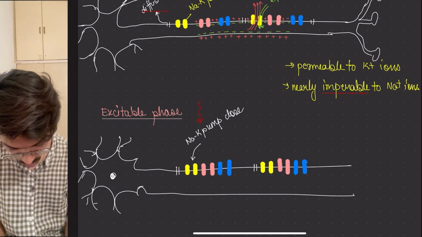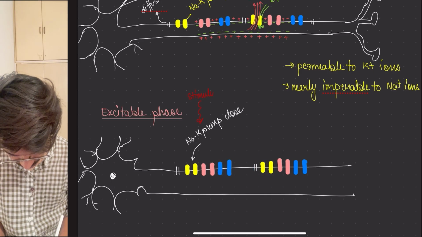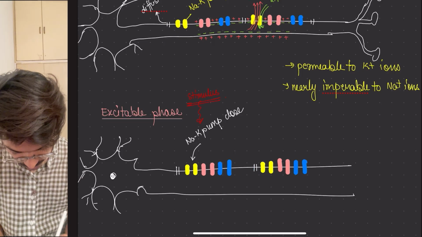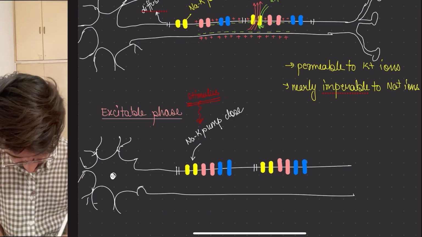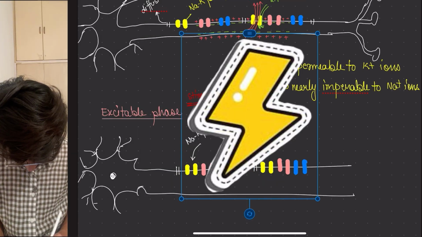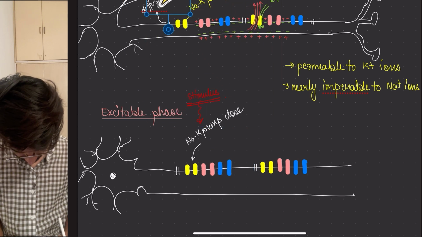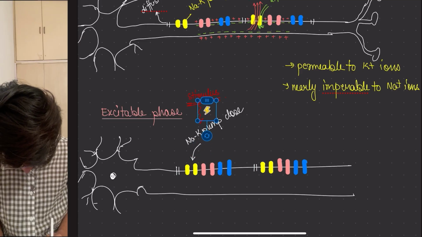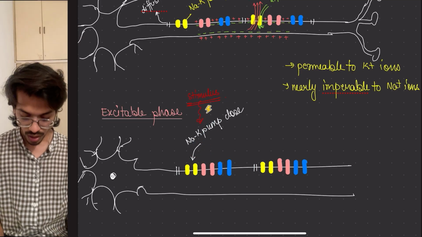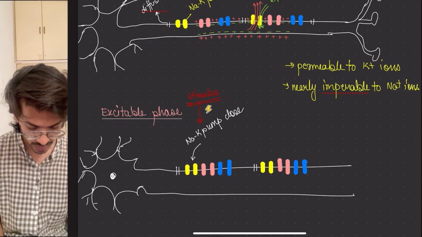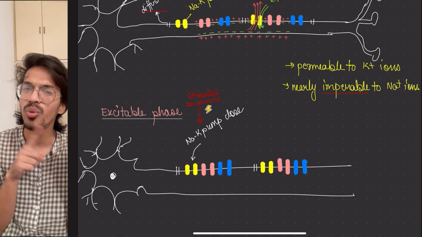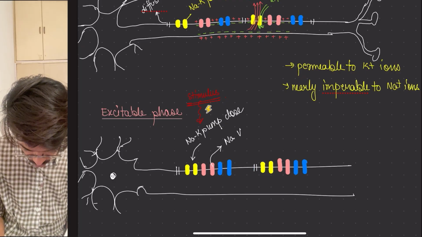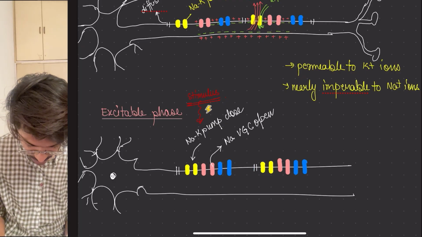So this area is where the stimulus comes. Now if the stimulus came over here and this stops, I told you what will happen: sodium voltage gates will open up, and this pink color is the sodium voltage gated channel opening up.